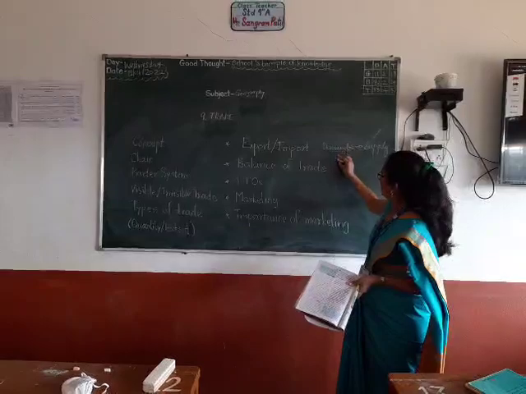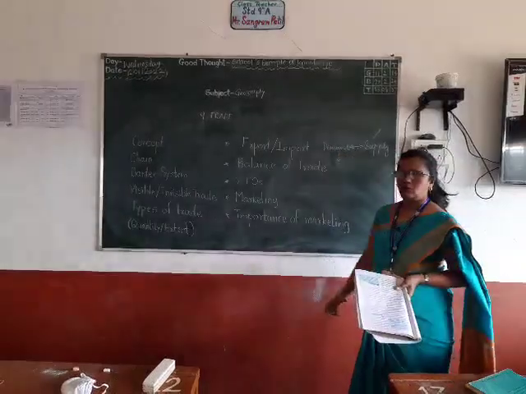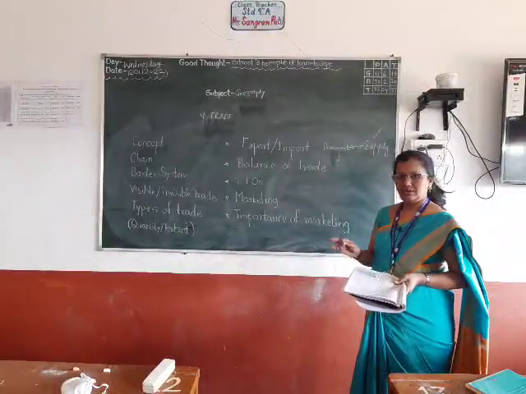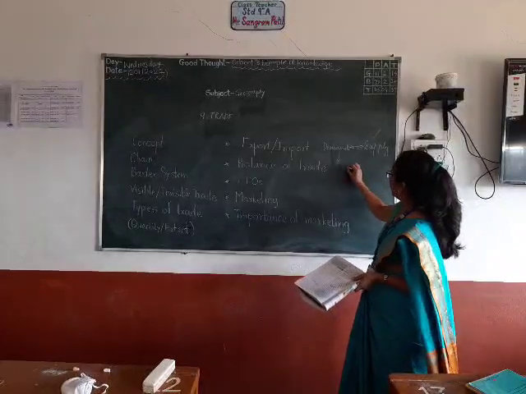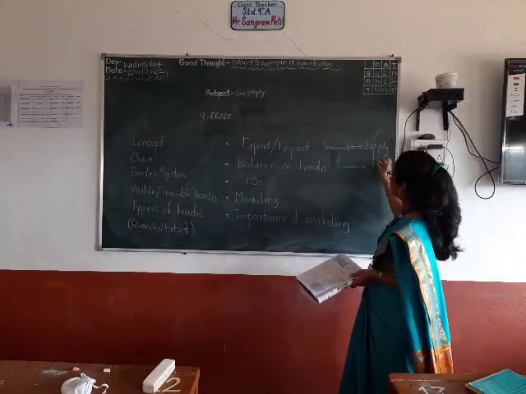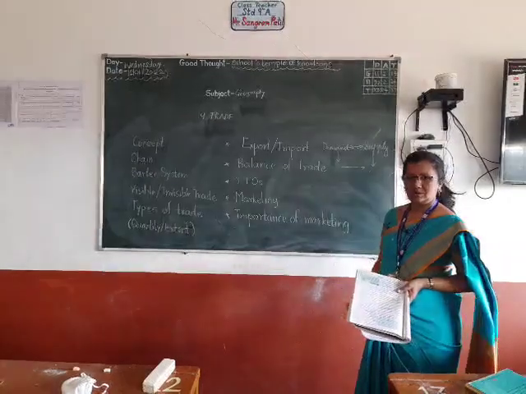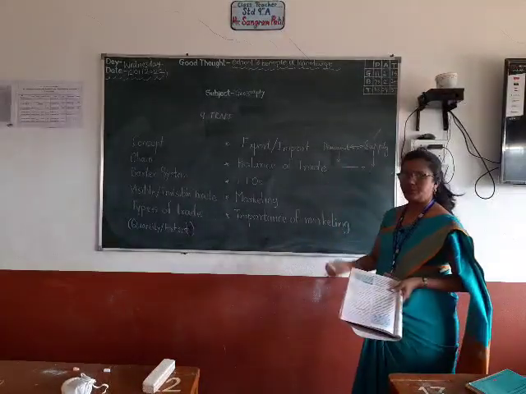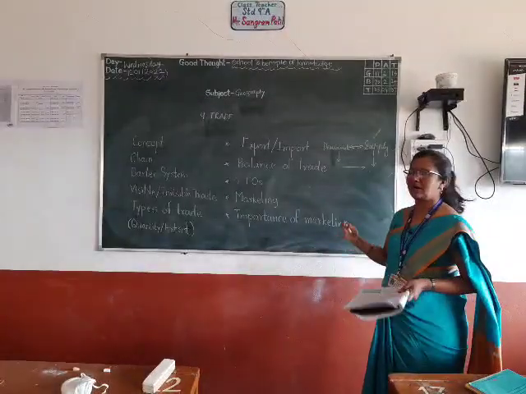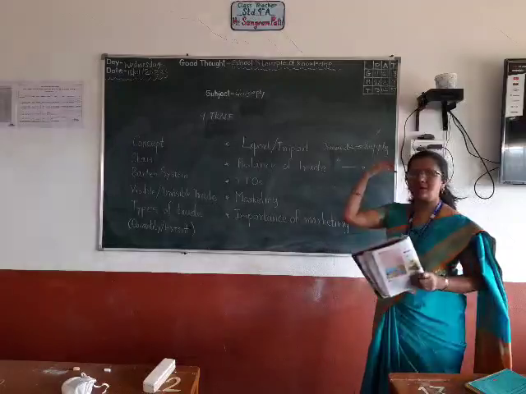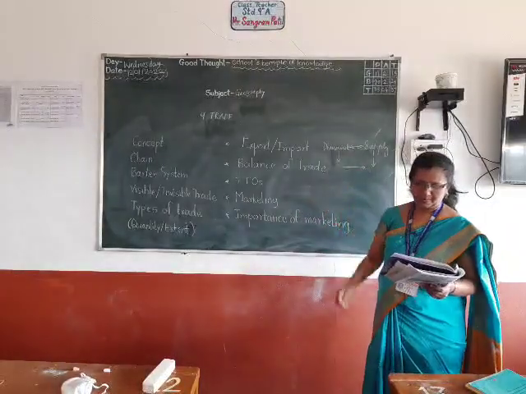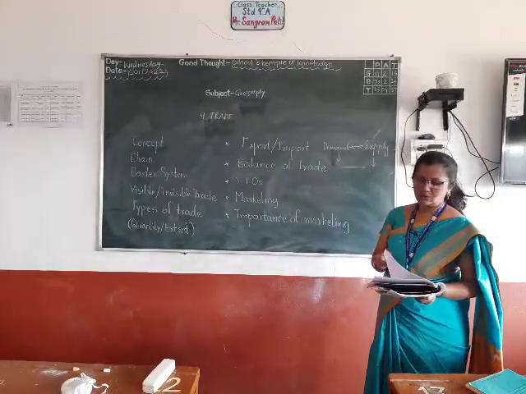So if a country has demand but less production, it will purchase from other countries where there is extra production, and that becomes import. Importing means bringing inside, and export means sending outside. Okay. Now the next concept.